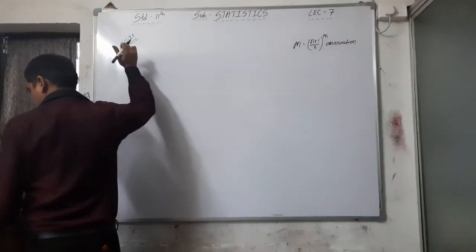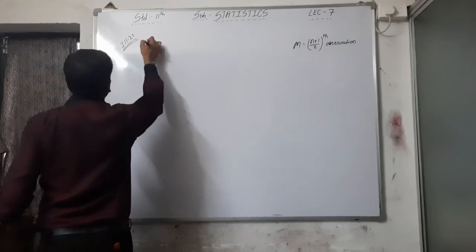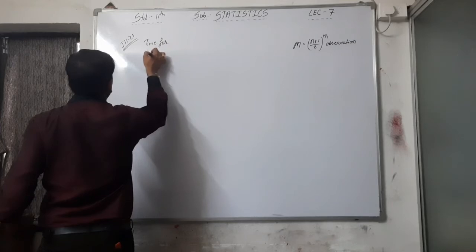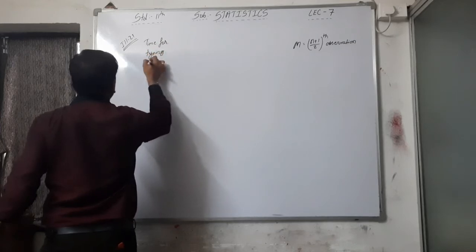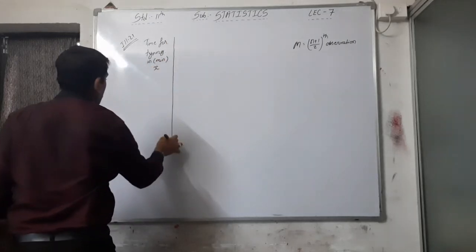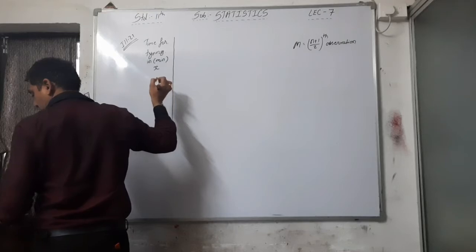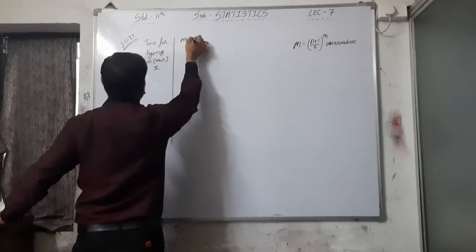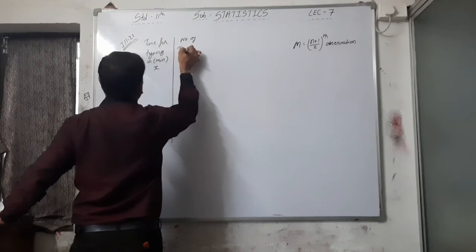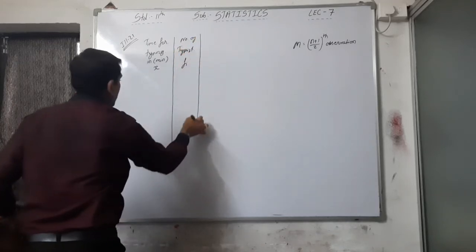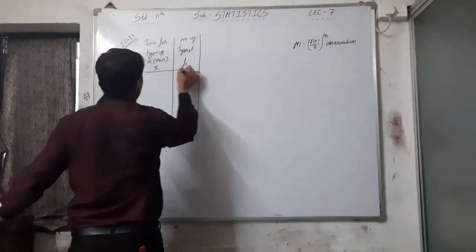So time for typing in minutes, that is your X. Number of typists, that is your F, or you can say Fi.